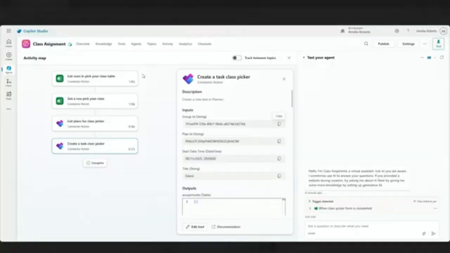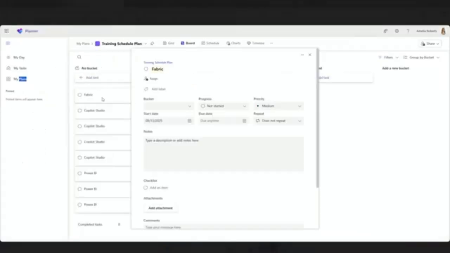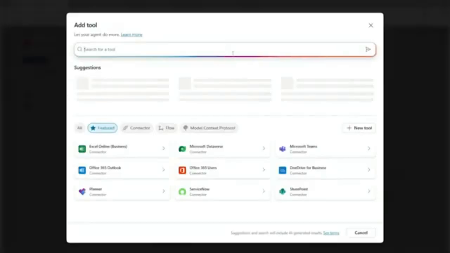Next step in this process, I want to create a plan in Microsoft Planner. I would like to create a task in Microsoft Planner with the name of the class that's coming through and hopefully also a start date. So the date that they preferred, the second question on my forms. I'm going to go back to tools and we're adding another one. This time, let's go ahead and type in the word planner.